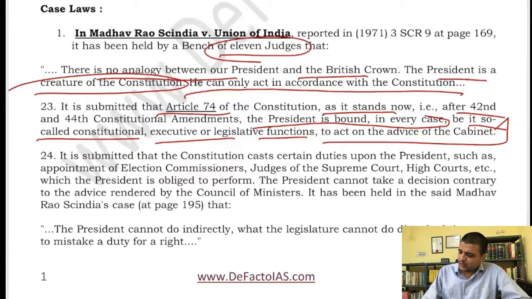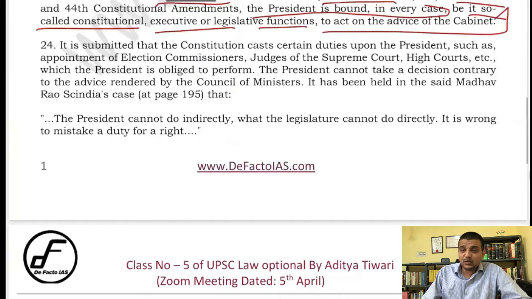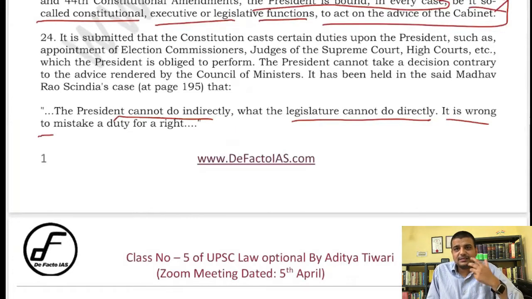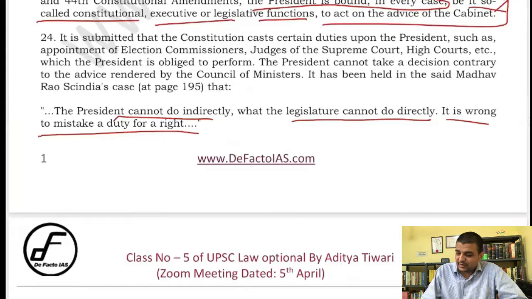Similarly, the president cannot do indirectly what the legislature cannot do directly, so you cannot make law. It is wrong to mistake duty for a right. When the president acts on the advice of the Council of Ministers, it is not the right of the president but the duty of the president. It means he must act. This is a beautiful line, and it can be directly quoted in your answer. That will make the answer very good.